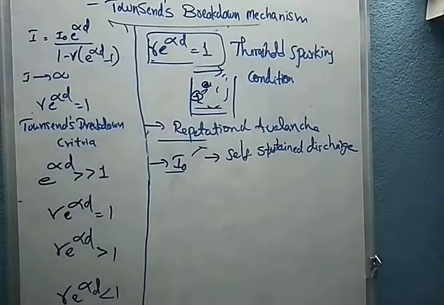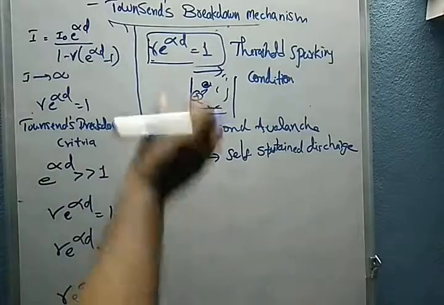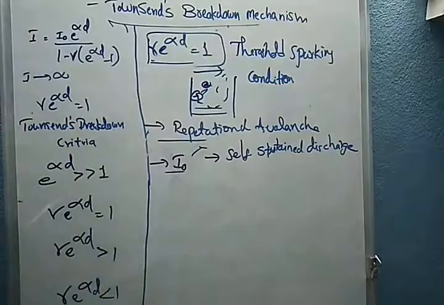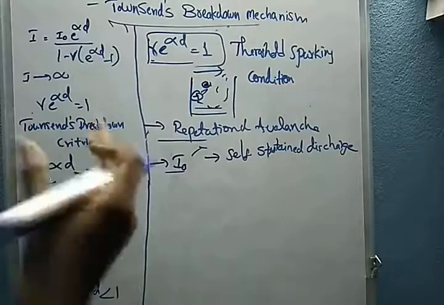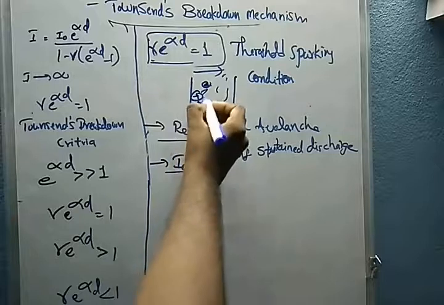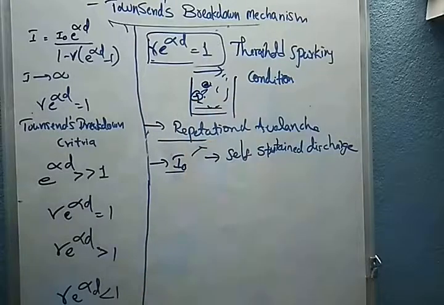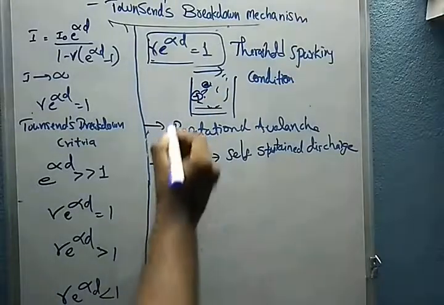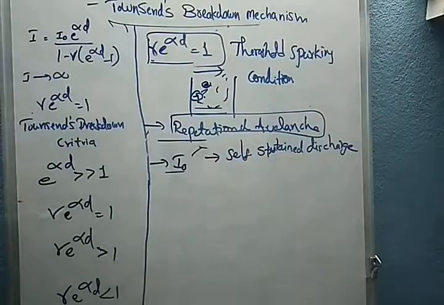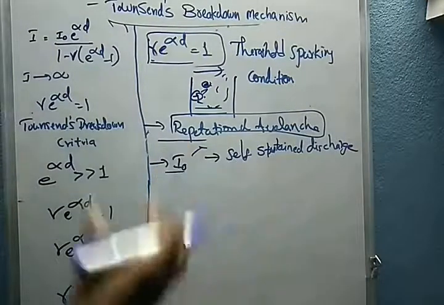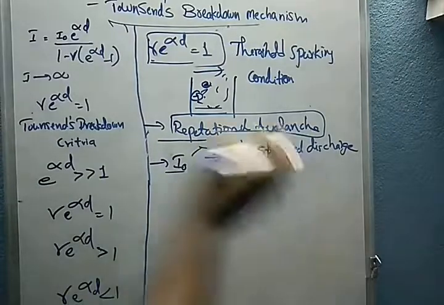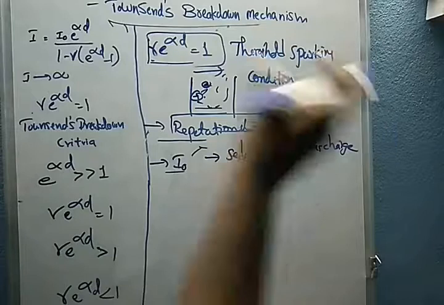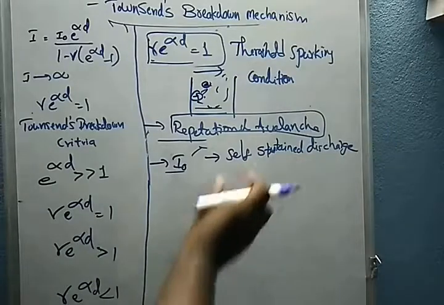So first, if gamma e power of alpha d is equal to 1, at this condition what will happen? If a positive ion bombards another electron or atom, a number of electrons will be released, so continuous bombardment takes place. For this, avalanche breakdown will appear and it causes the repetition of avalanche. At this condition sparks will be produced. That spark is called a self-sustained discharge in the dielectric.